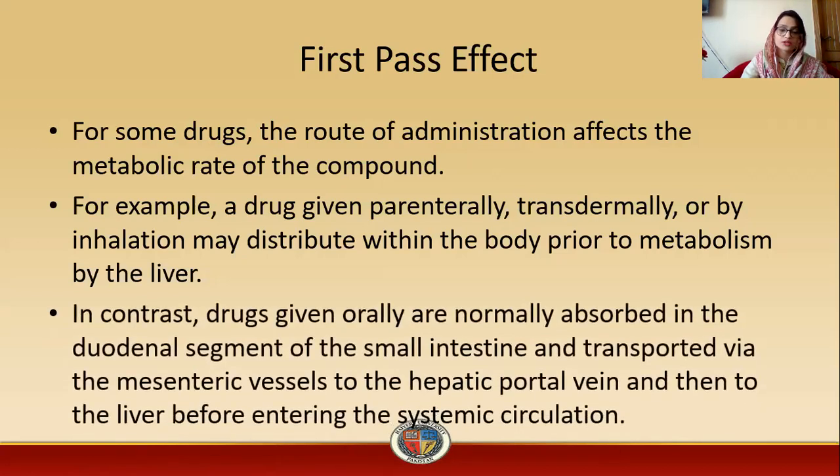In contrast, drugs given orally are normally absorbed in the duodenal segment of the small intestine and transported via the mesenteric vessel to the hepatic portal vein and then to the liver before entering the systemic circulation. So what happens to drugs given by the oral route of administration? They are absorbed in the duodenal segment of the small intestine, then transported by the mesenteric vessel to the hepatic portal vein and then to the liver before entering the systemic circulation. So they undergo first pass metabolism.